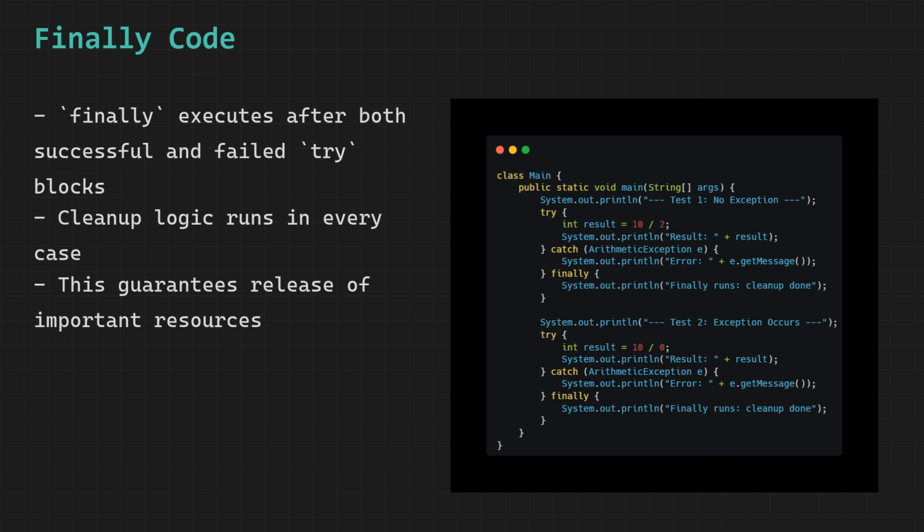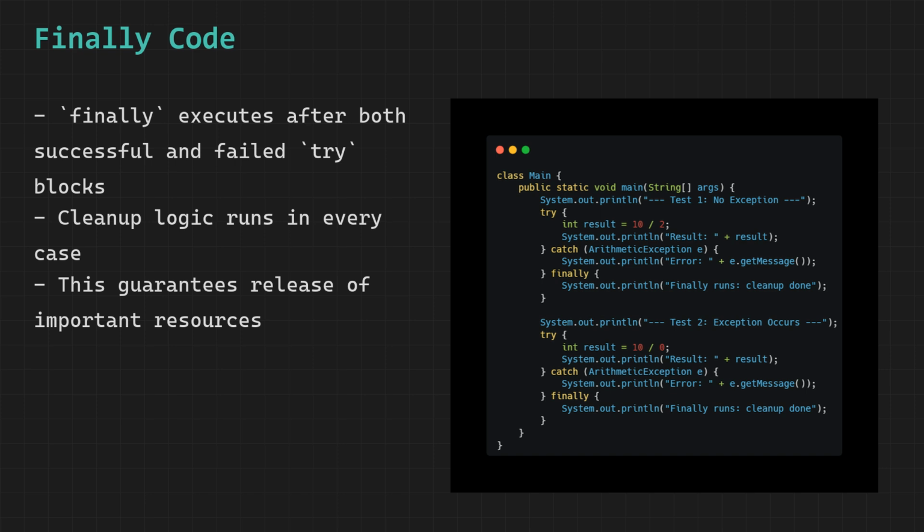Starting with test 1. We attempt to divide 10 by 2 and store the result. This is a perfectly valid operation. No exception is thrown. The try block runs completely and prints result 5. Since no exception occurred, the catch block is completely skipped. Java does not even look at it.